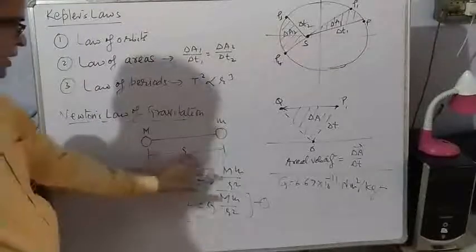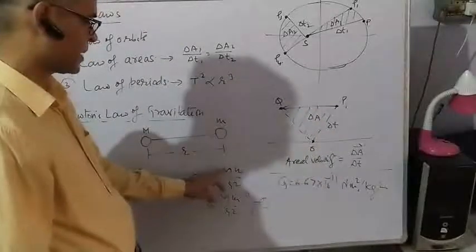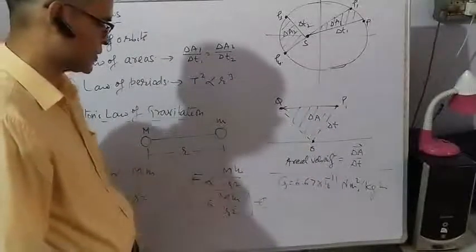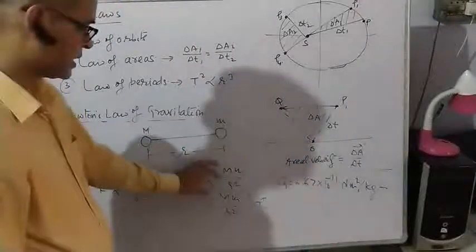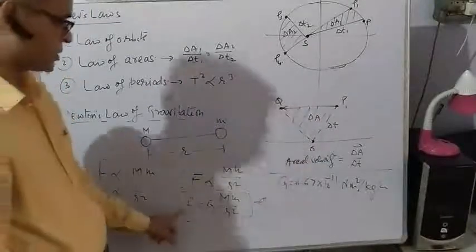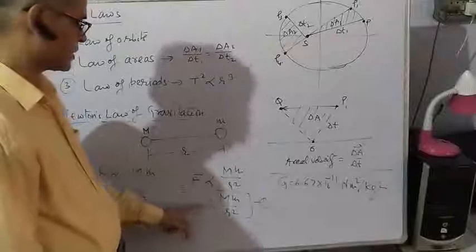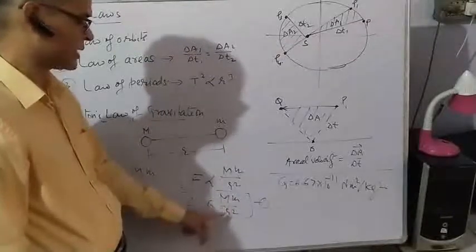Now joining the two conditions, F is proportional to capital M into small m upon r square, and you know that if proportionality is removed, some constant is added. So the law becomes F is equal to capital G M into small m upon r square.